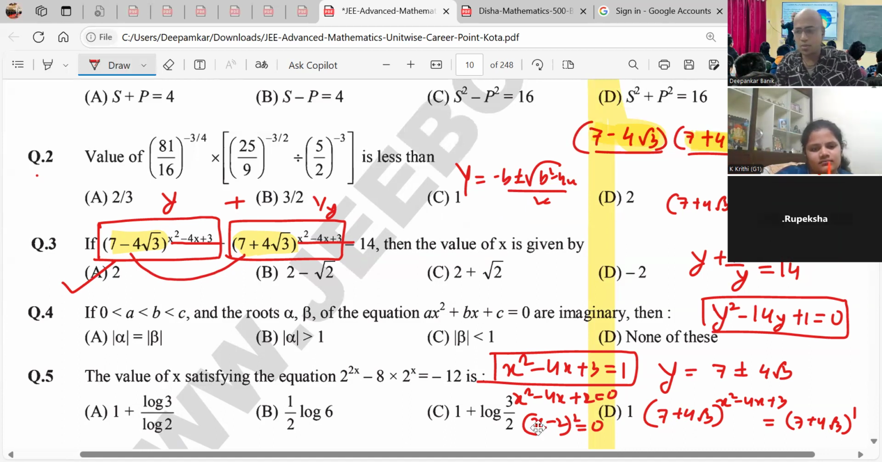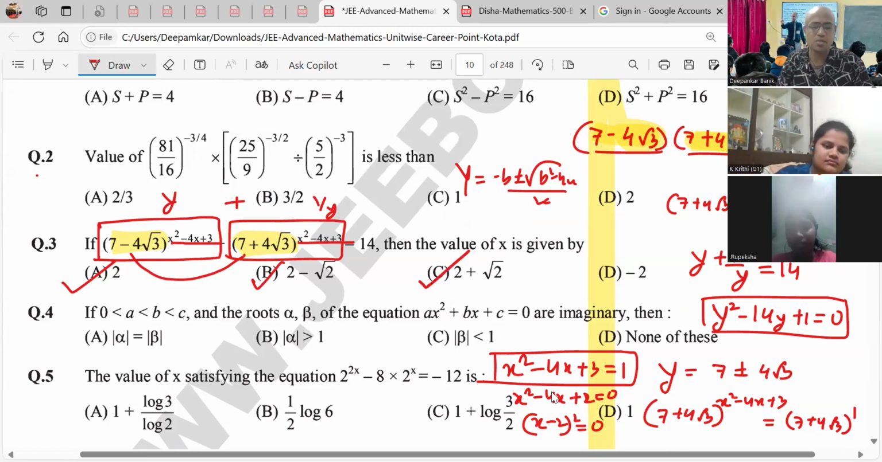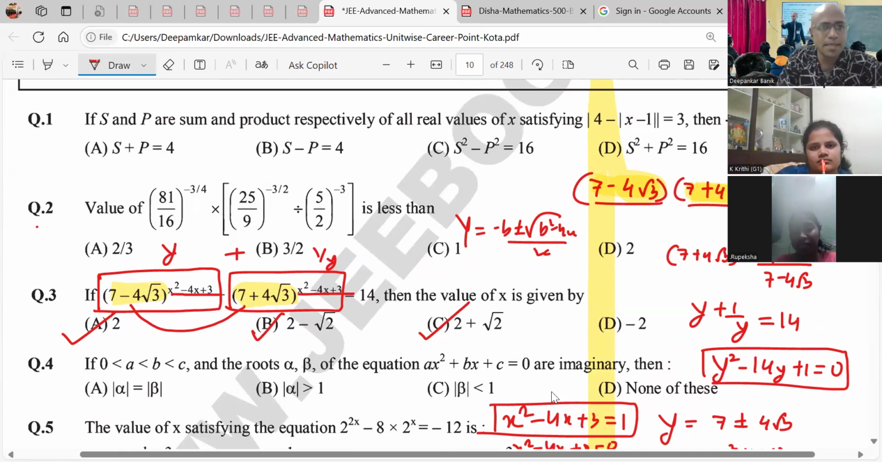So one comes out to be 2, the other comes out to be, you check out, 2 plus minus root 2, that is B and C. Getting my point? Yes, sir. So the first question was from the basics of functions. The second question was from the basics of indices. The third question was from the basics of quadratic equation.